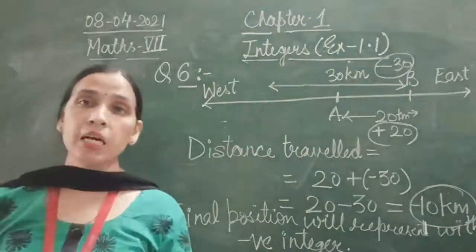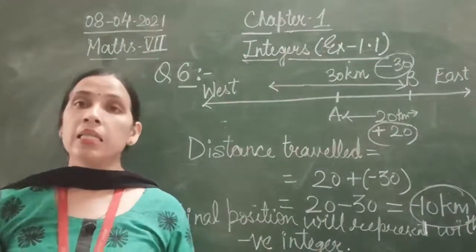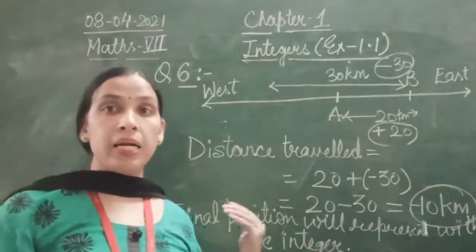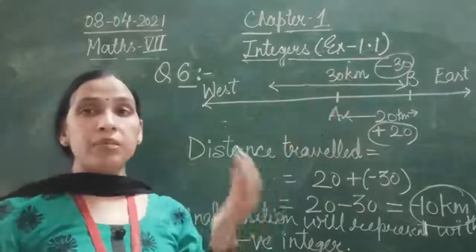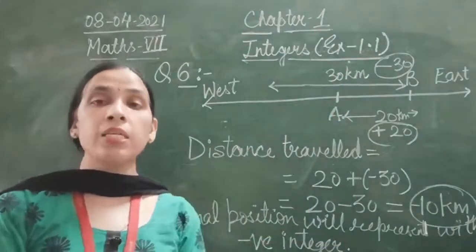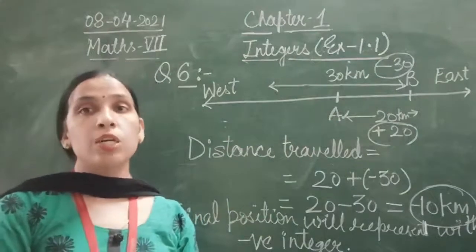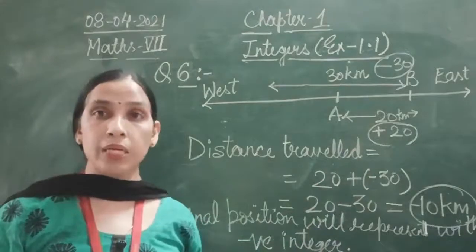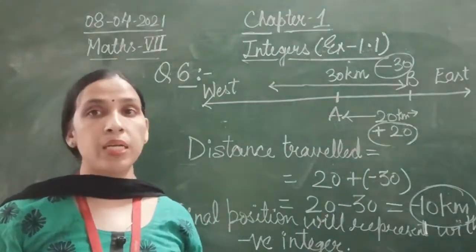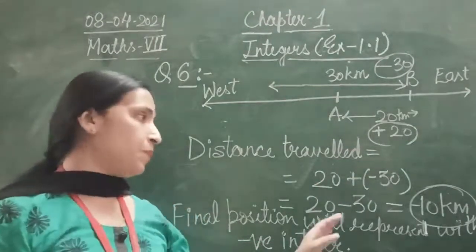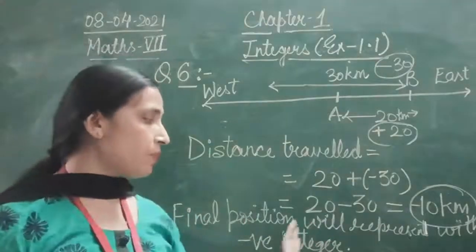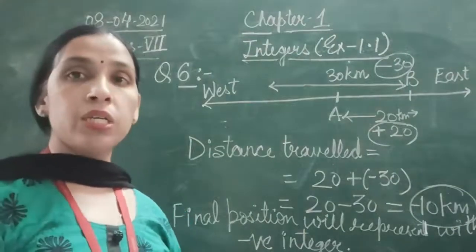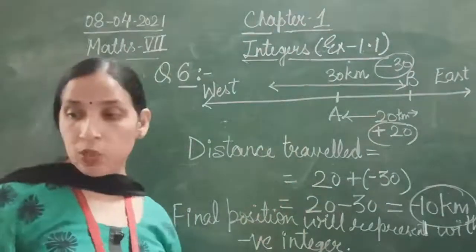Fine. So these are the two parts of the question. First of all, what is the total distance covered by Rekha? That is 20 minus 30. Since that 30 kilometers is towards west, which is towards negative integers, it becomes minus 30, and this becomes plus 20. So minus 30 plus 20 will become minus 10. The final position is represented with a negative integer, and the total distance will be 10 kilometers.